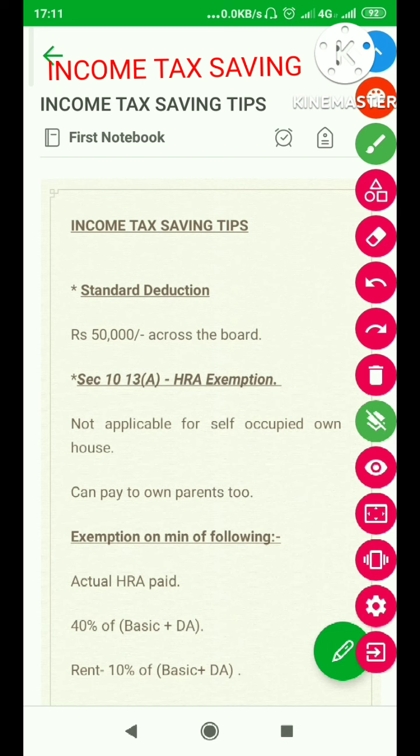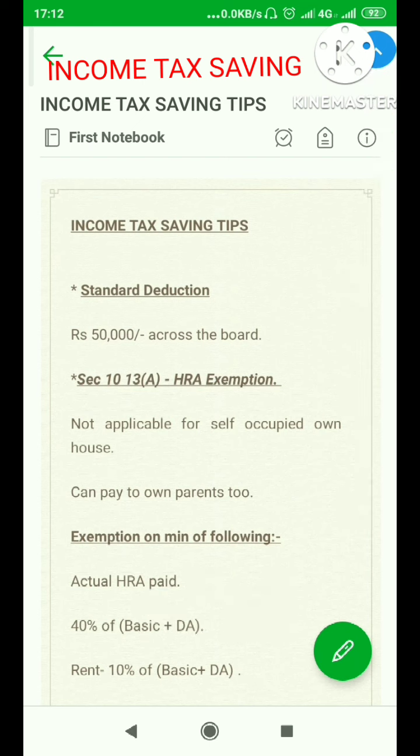Let's start. First of all, we all understand what is standard deduction. Across the board for everybody, an amount of rupees 50,000 is exempted from income tax, and this is known as standard deduction. Somebody may ask why this standard deduction was started. Well, this was basically to subsume the transport allowance, the medical allowances, etc., and across the board to give relief to the public.